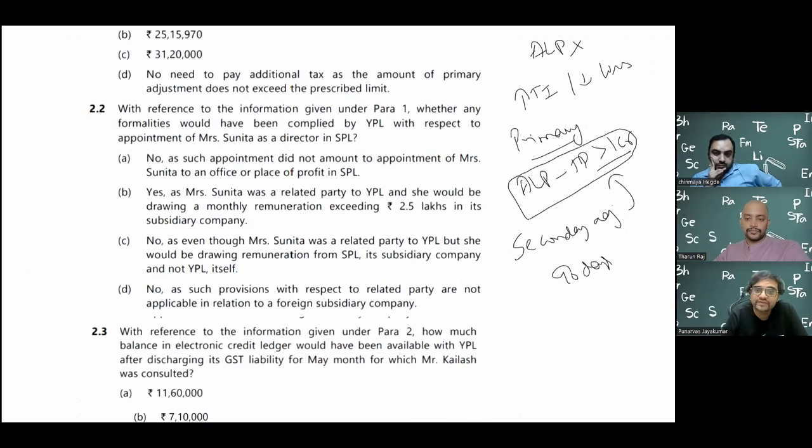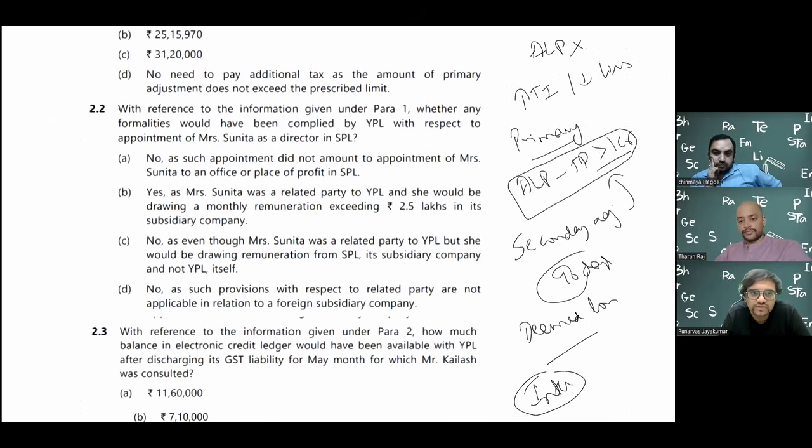If it is not brought back within 90 days, then it is like the Indian company has given a loan to the subsidiary company. It is deemed to be a loan. So the Indian company has given a loan to the non-Indian associated enterprise, and I have to charge interest also. Interest also will be added in the entire tax component. So this is the gist of the story here.